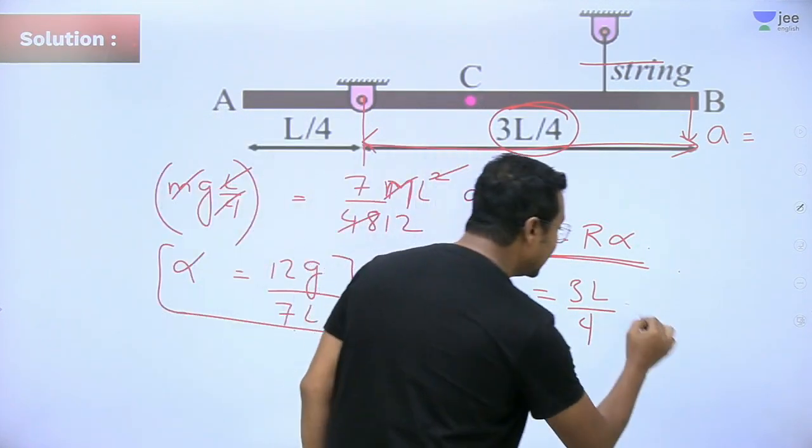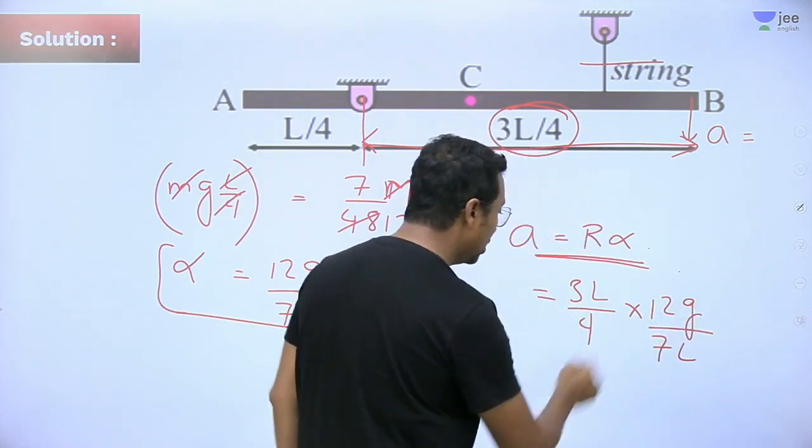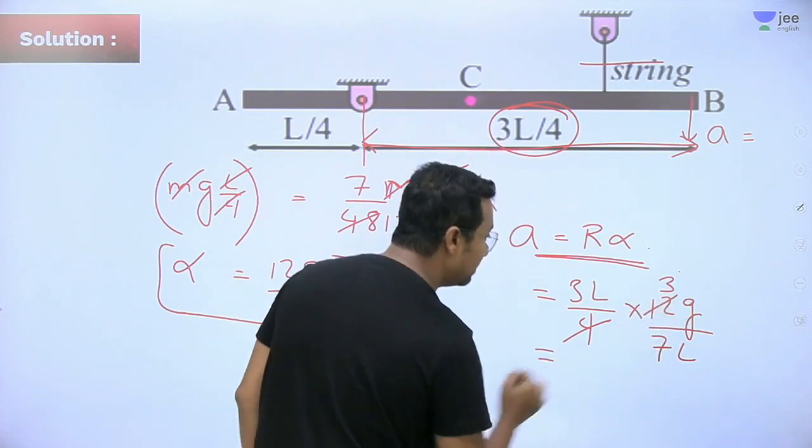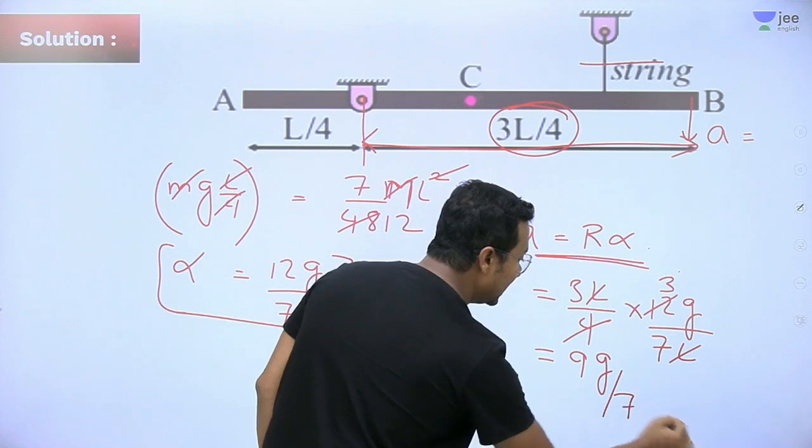Alpha is 12G divided by 7 times L. Okay, 4 will cancel it by 3 times. This will be equal to, L cancels, 9G divided by 7.